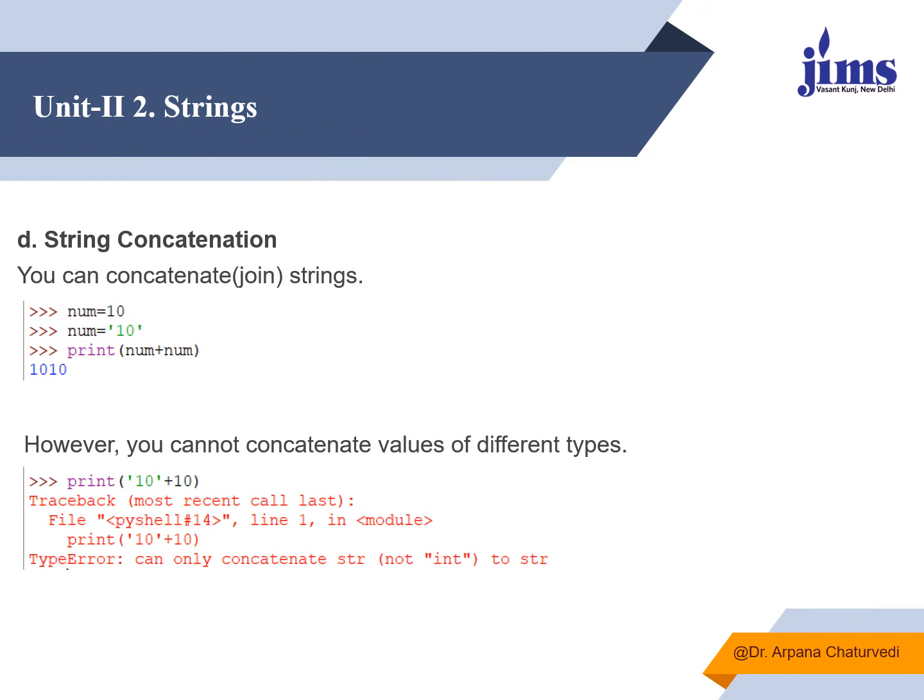You can concatenate two strings also. How? Using the plus concatenation operator. If num is 10, it is of integer data type. Num with 10 within single quotes is a string, no issues. If you say num plus num, it will concatenate, it will not add. The data types are also different. You cannot concatenate values of different data types. You should be very careful. If you try to concatenate values of different data types, it will give you an error that you can only concatenate str, you cannot concatenate an integer value to a string.